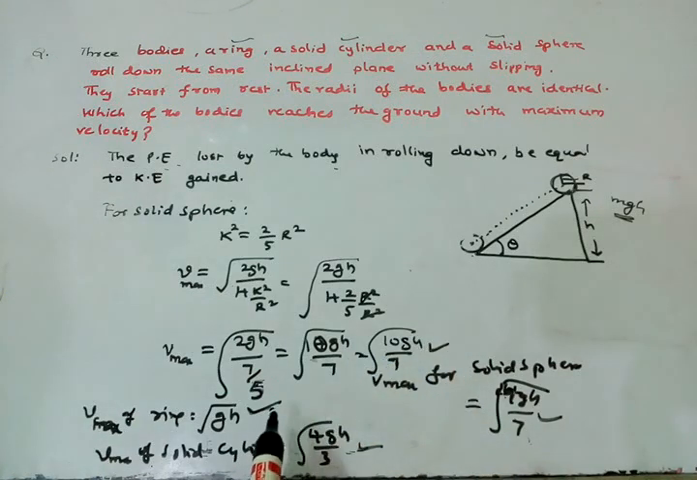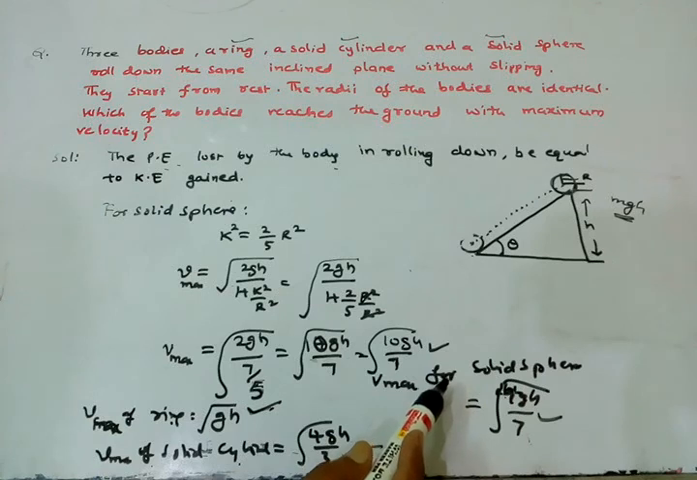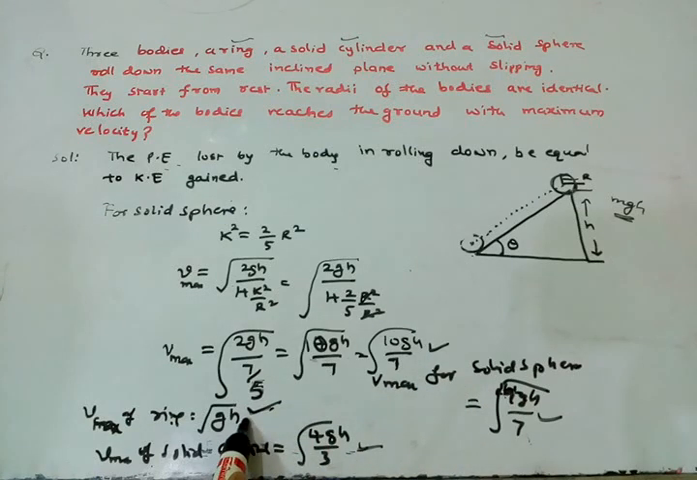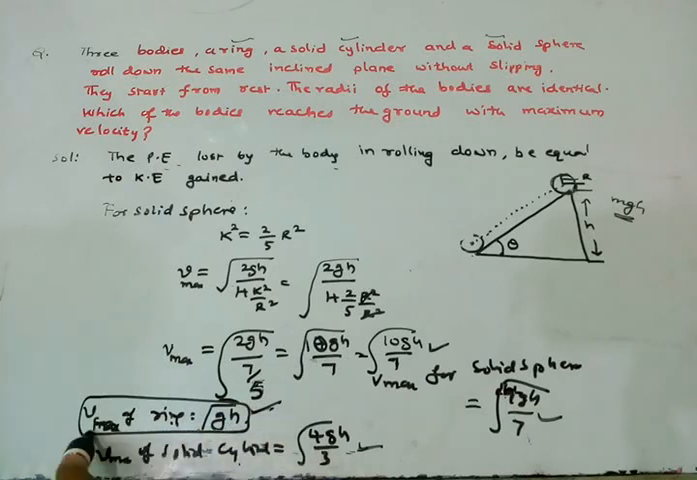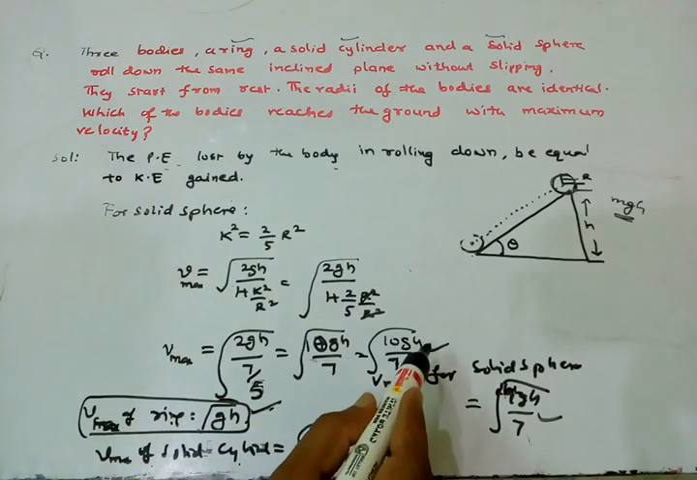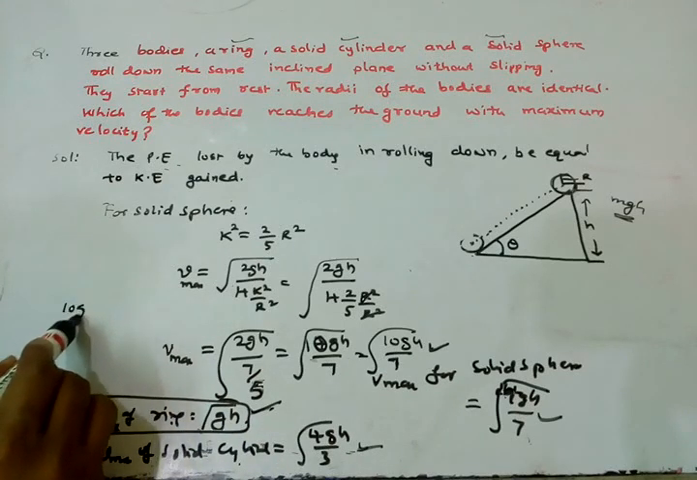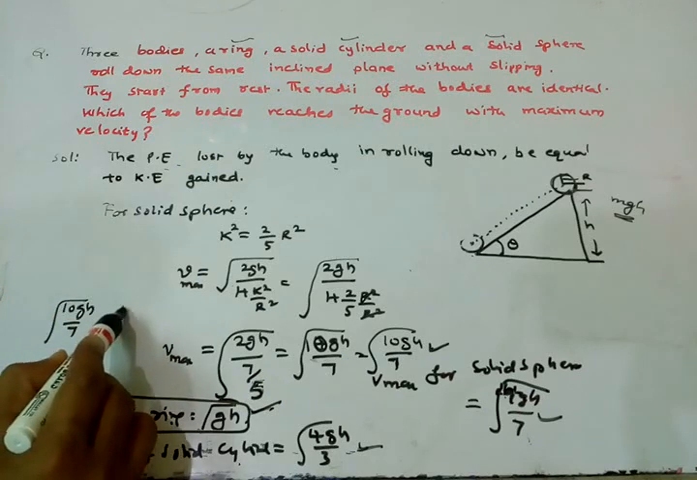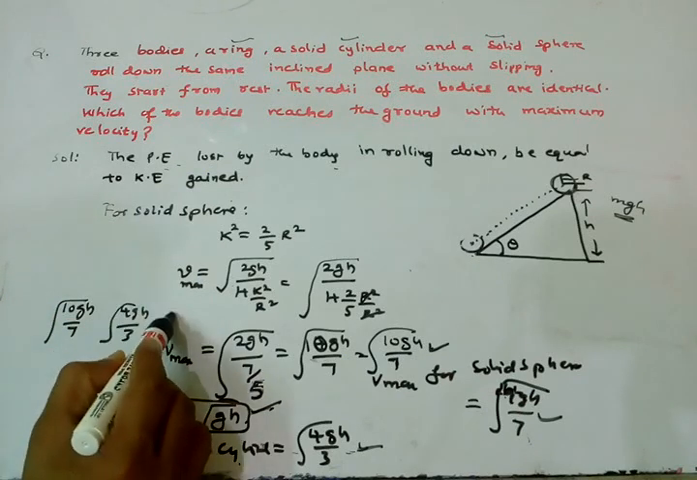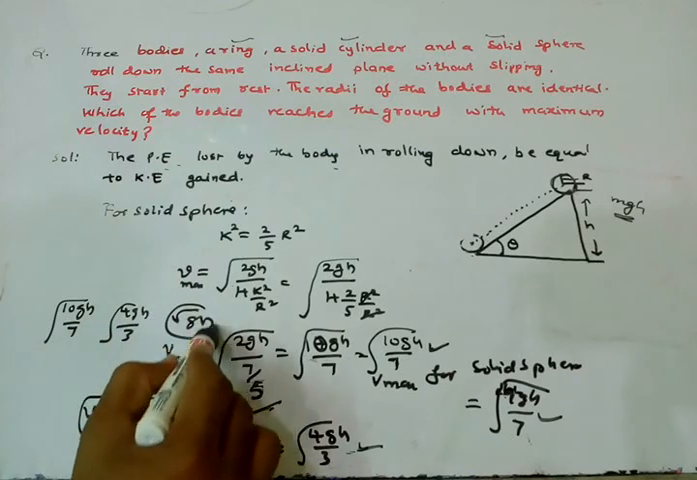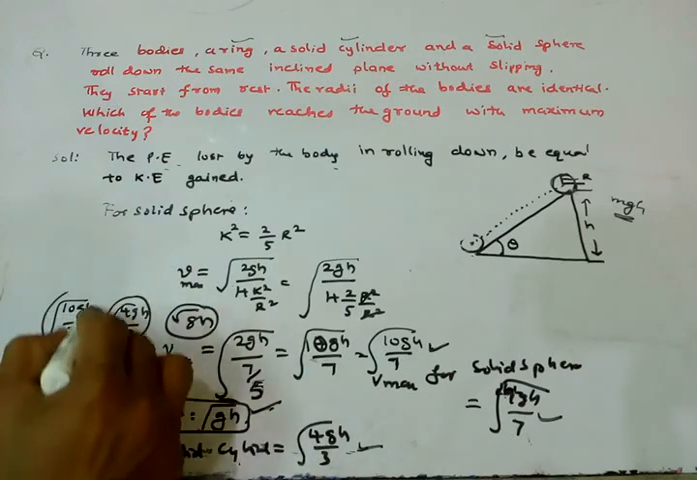From the three results, it is clear that among the three bodies, ring, solid cylinder, and solid sphere, the ring has the least velocity of the center of mass at the bottom of the inclined plane. The maximum velocity of the ring is least, and that of the solid sphere is more. So the ring has the least, the solid cylinder is medium, and the solid sphere is highest.